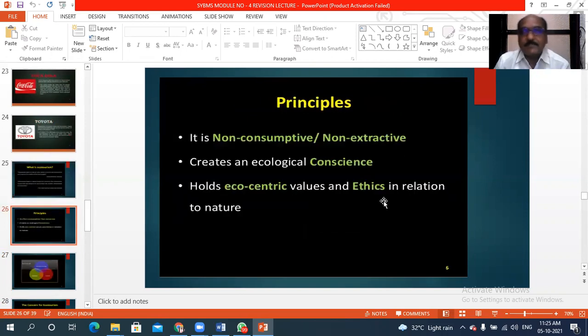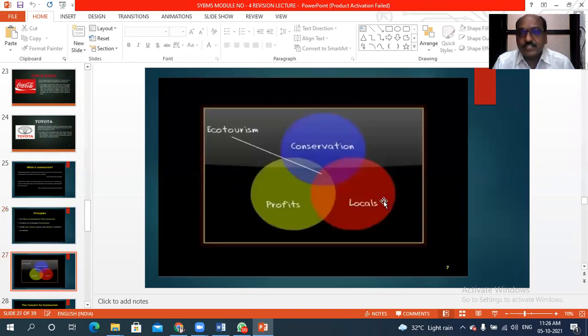Then, what are the principles of ecotourism? It is a non-consumptive and non-extractive source. Then it creates ecological consciousness amongst the people. Then another principle is that it holds ecocentric values and ethics in relation to nature.